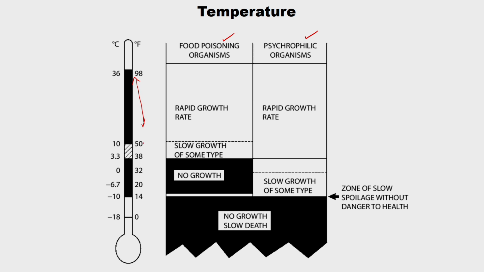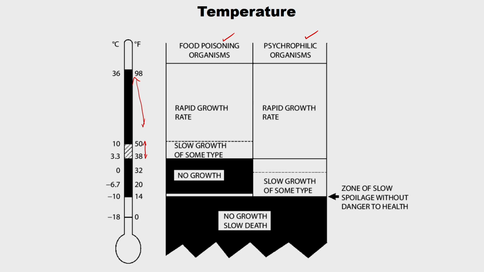But between 38 and 50, food poisoning microorganisms show slow growth, and you will still find rapid growth for the psychrophilic. So for psychrophilic, the temperature range is 38 to 98 degrees almost.